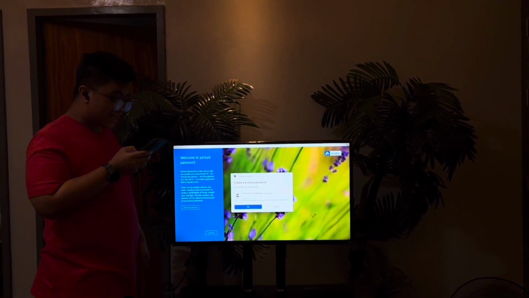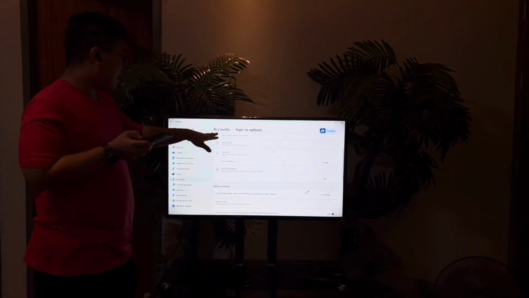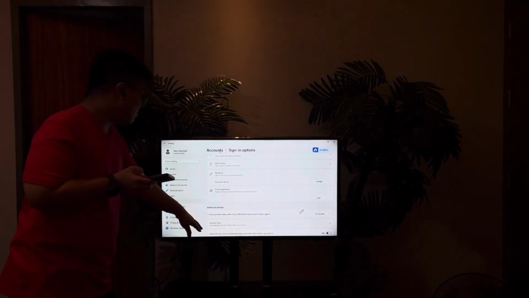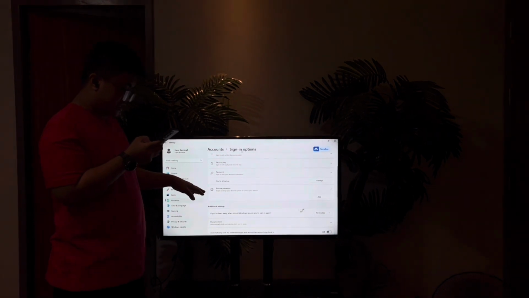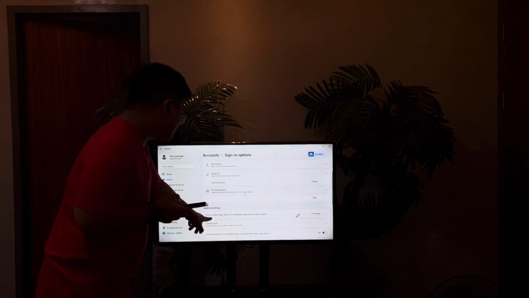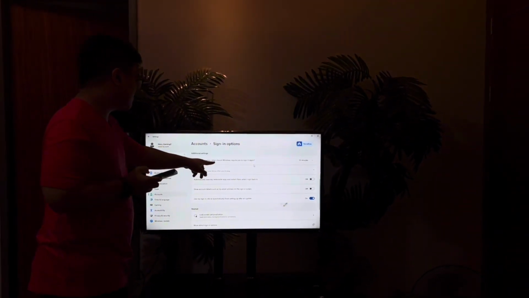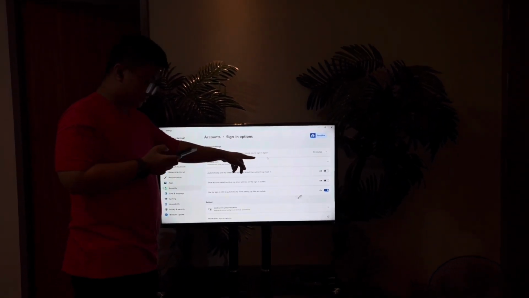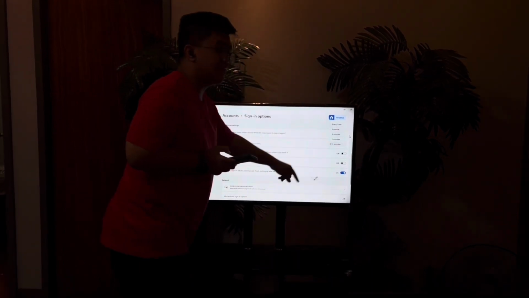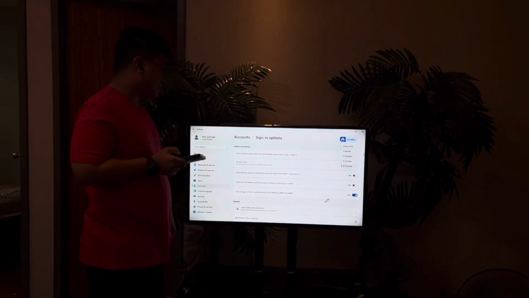Next is setting up require sign-in on wake. The steps are the same until Accounts, and go to sign-in options. With sign-in options, then in additional settings, if you've been away, when should Windows require you to sign in. Here in this drop-down menu, you can choose when Windows will require you to sign in once more.